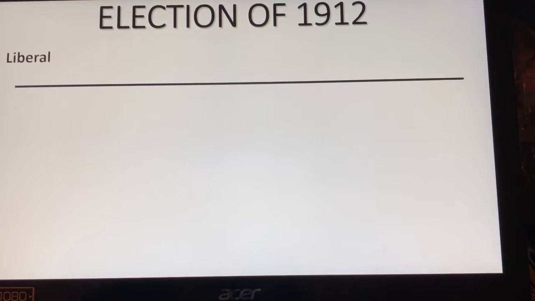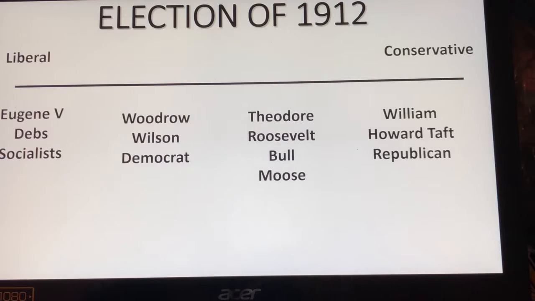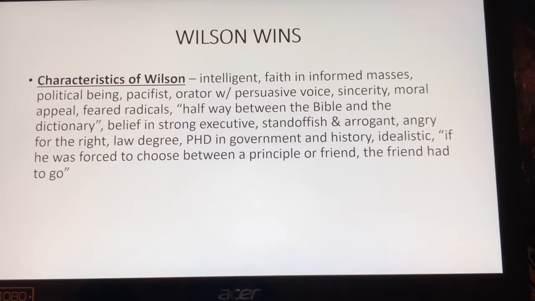We're going to see that Woodrow Wilson will win because the Republicans are divided. Eugene V. Debs does make a great stride for the Socialist Party, earning 6% of the vote. And this will put stress on the two other parties that they need to at least appeal to the masses. We see Woodrow Wilson doesn't win the majority of the votes, but he wins 41%. Because the Republican Party is divided in half, Theodore Roosevelt gets 27% and Taft gets 23%. If they had stayed together, the Republicans would have won. But because they divided up, Woodrow Wilson will become a minority president.